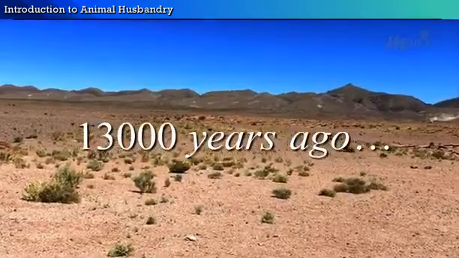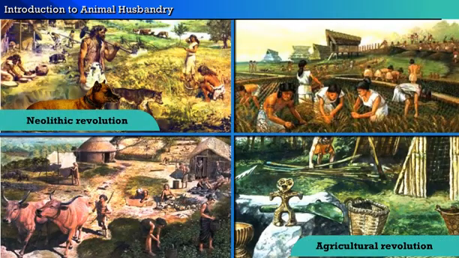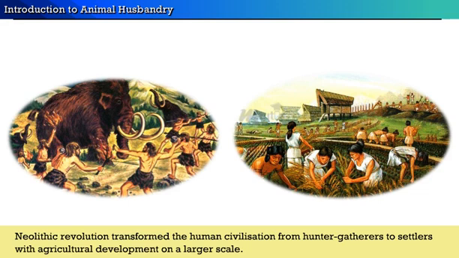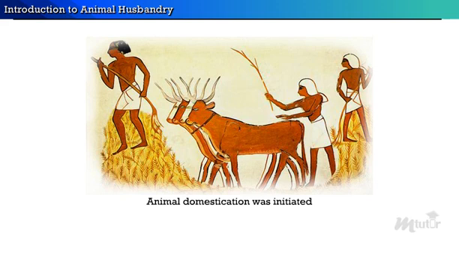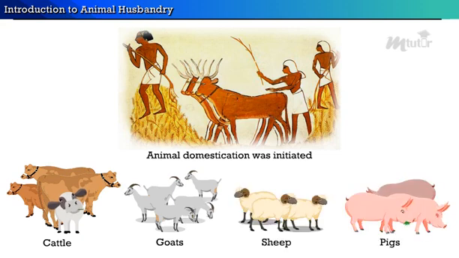13,000 years ago, the world entered the Neolithic Revolution, otherwise called the Agricultural Revolution. The Neolithic Revolution transformed human civilization from hunter-gatherers to settlers, with agricultural development on a larger scale. During this period, animal domestication began, wherein cattle, goats, sheep, and pigs were domesticated on a smaller scale.